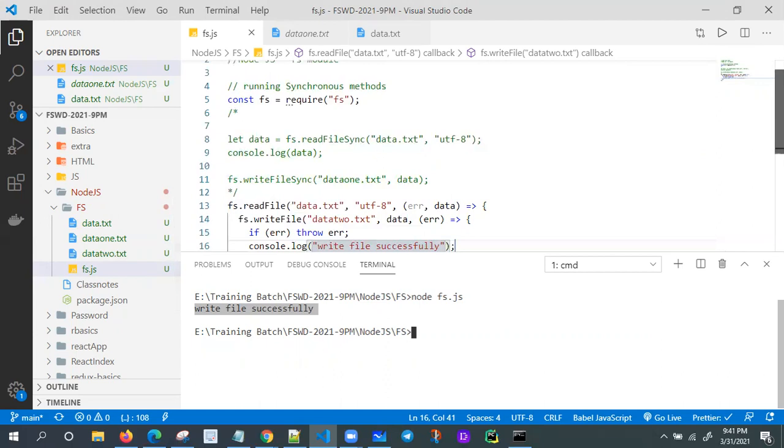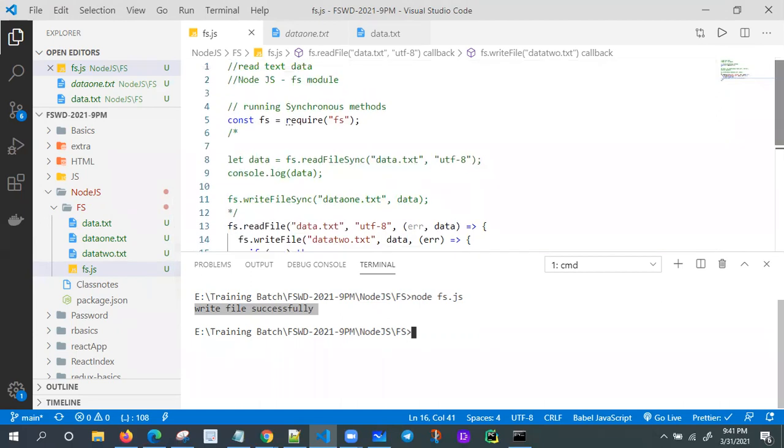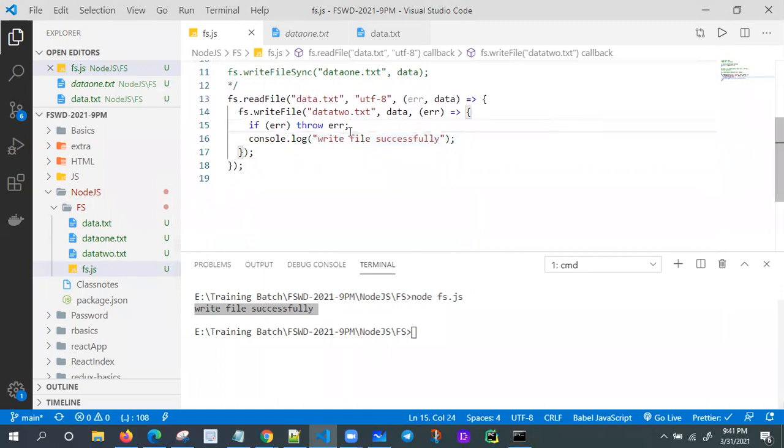Okay. What is the difference here? Using synchronous and asynchronous, both are doing the same job only, right? But what is the advantage of asynchronous? What is the advantage of asynchronous, like this only? Let me write some more code here.